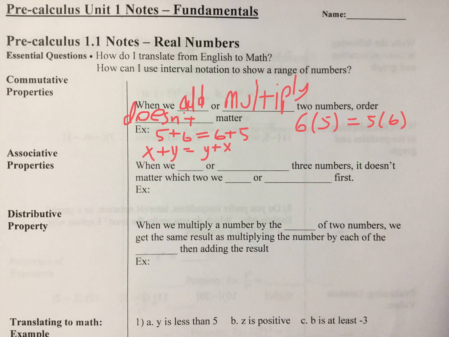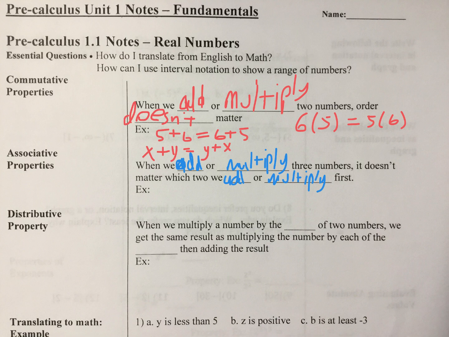All right, next one is called the associative property. So this is about adding and multiplying again. When we add or multiply three numbers, it doesn't matter which two we add or multiply first. So kind of a similar one here, but once again, dealing with three numbers.